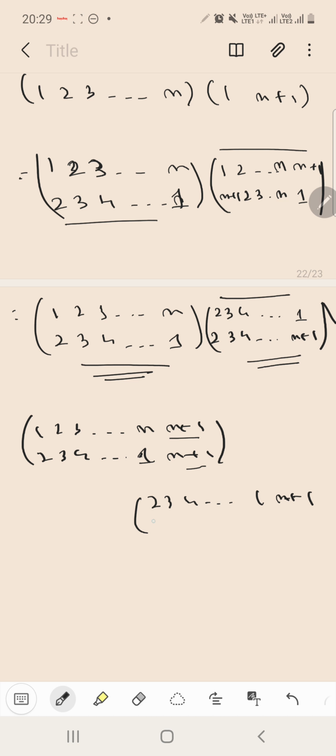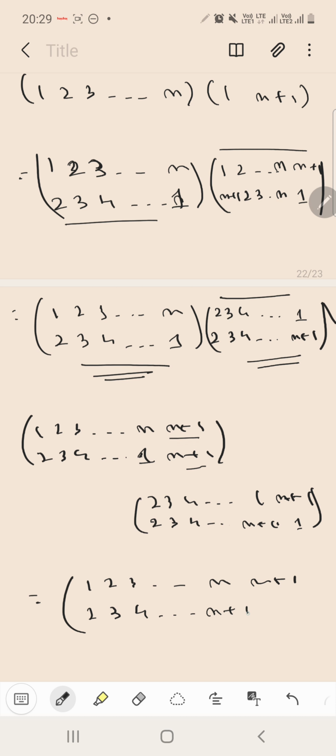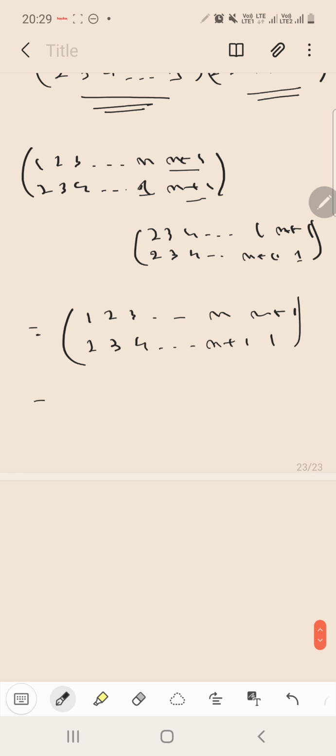Okay, so what do we get? We get 2 3 4 up till n plus 1 and 1. Now we can easily multiply to get 1 2 3 up till n and n plus 1. Below we have 2 3 4 up till n plus 1 and 1, and this is nothing but 1 2 3 up till n plus 1.